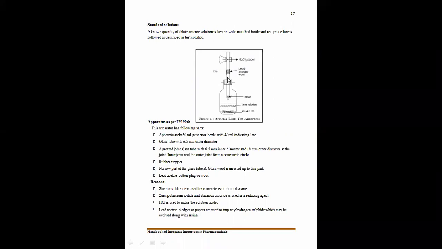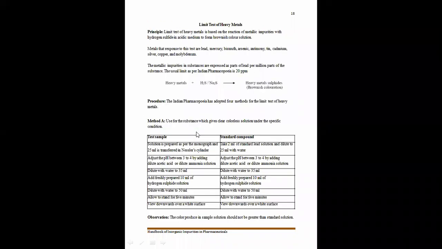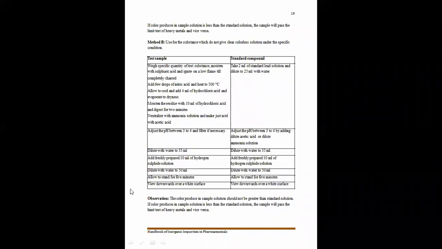Then one rubber stopper is there. In the narrow part of glass tube B, glass wool is inserted up to this part. Here we are going to insert glass wool and a lead acetate cotton plug or cotton wool. Here we are going to add the lead acetate cotton plug. Now, what is the test procedure we are going to follow for the determination of arsenic as an impurity?